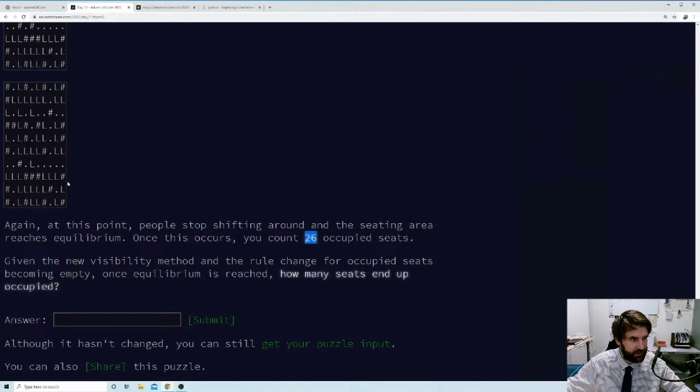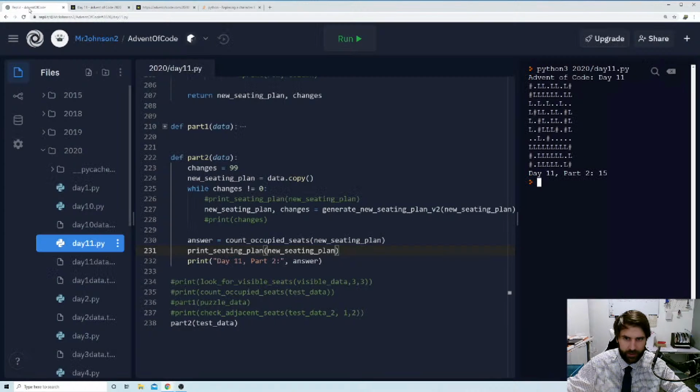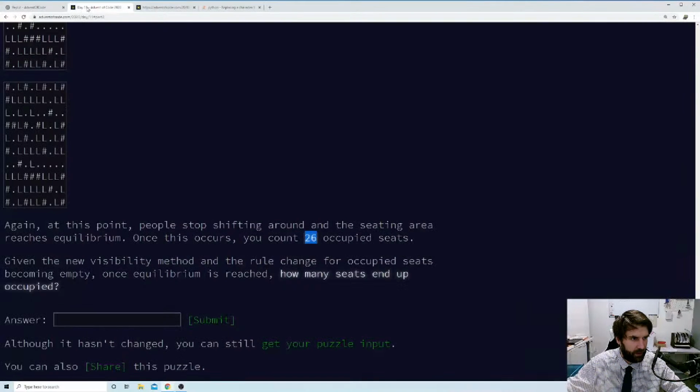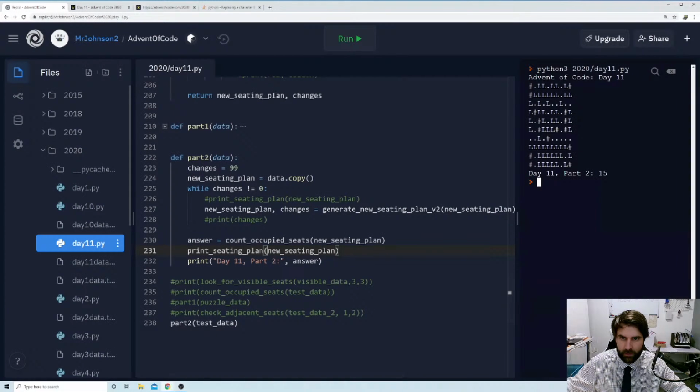Is that what this kind of looks like? No, there's a lot more in the middle, or is there? Are there? 1, 2, 3, 4, 5, 6, 7, 8, 9, 10, 11, 12, 13, 14, 15. Okay, yeah. So that is counting them. They're just wrong.